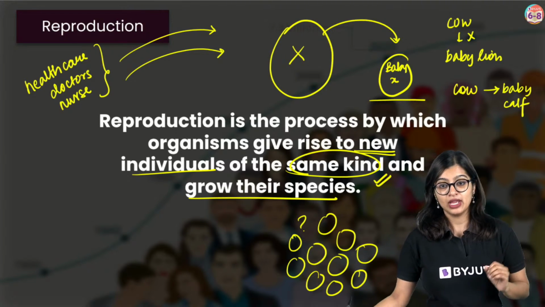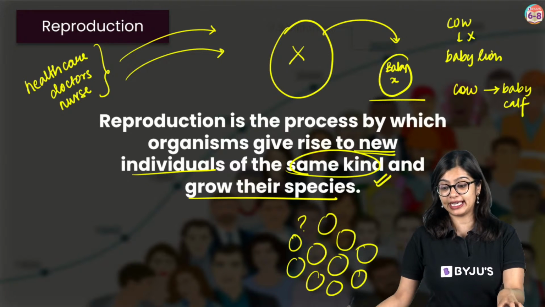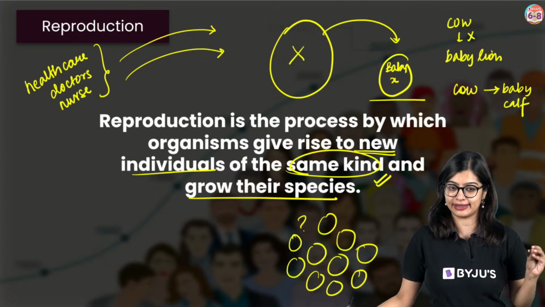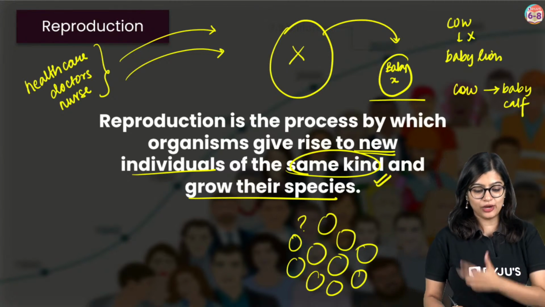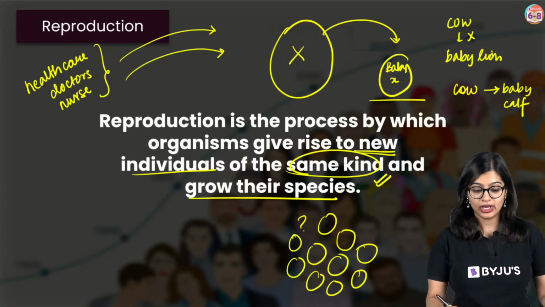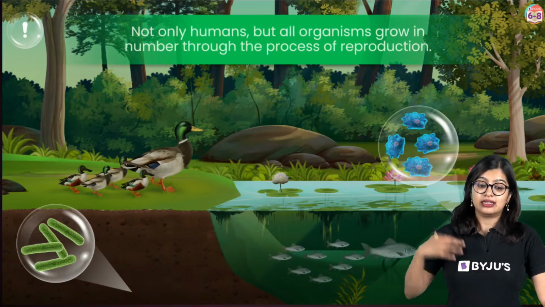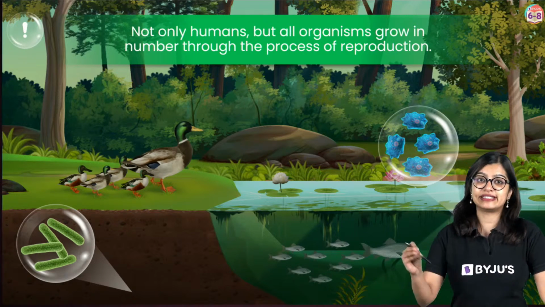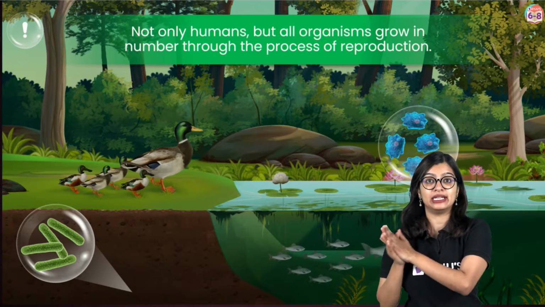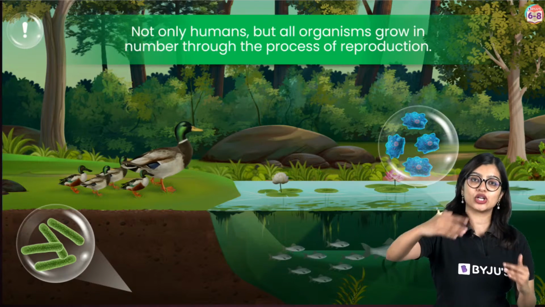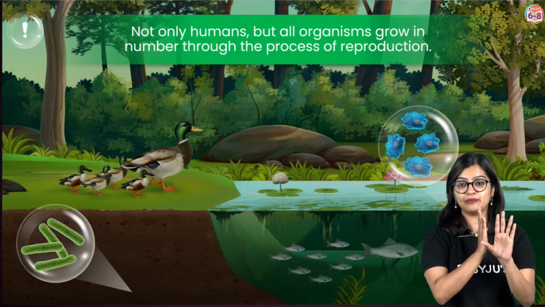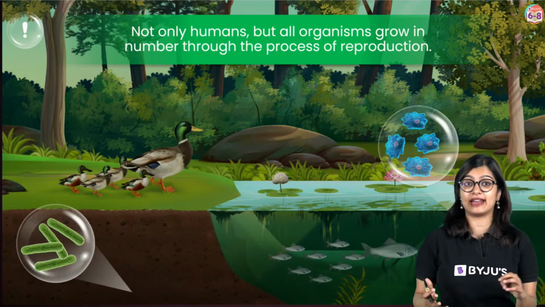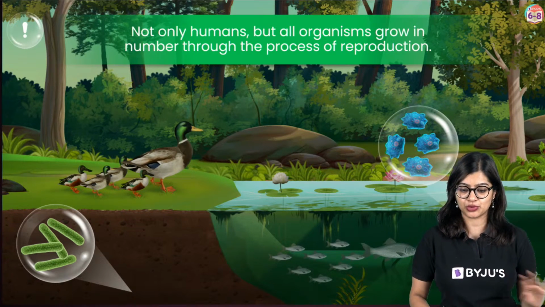Now, we know that reproduction is essential, and I will answer some of the questions that you are asking me. Don't worry. We know that this is something that living organisms do. That means the animals, the plants, the microbes. If an organism is living, those living organisms will have the ability to reproduce. There are of course some exceptions, edge cases, but broadly we can say that living organisms do have the ability to reproduce.